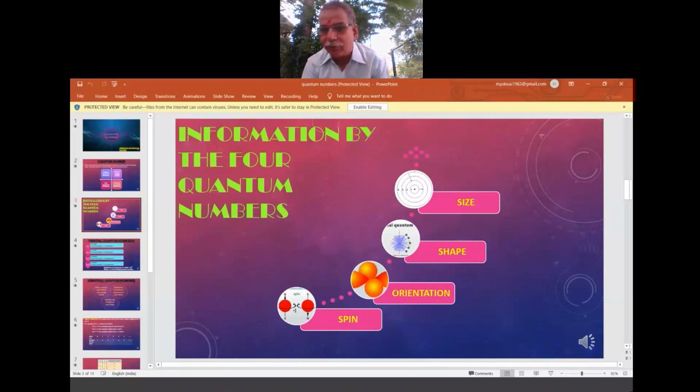Okay, size we know, shape we know. But in what orientation it is there around the nucleus, whether it is taking circular orientation or dumbbell shape or xyz. So that means the orientation, geometry. Okay, so in what angle it is revolving around the nucleus. That is the information given by this quantum number, which is called the magnetic quantum number, orientation. Okay, so the fourth one is what?